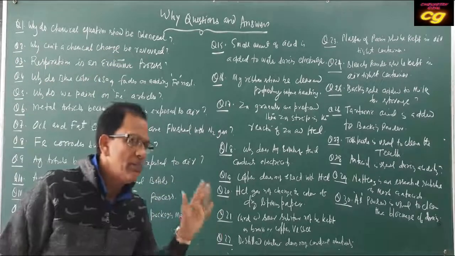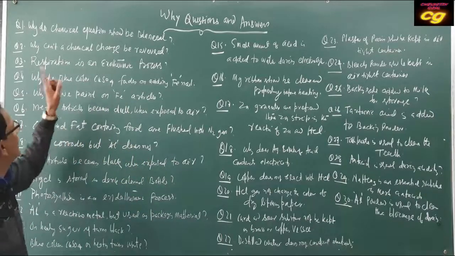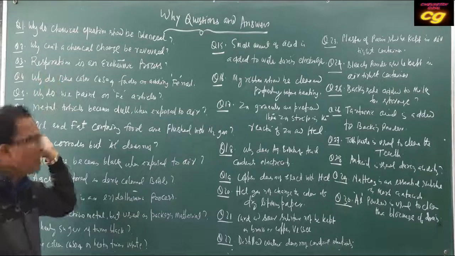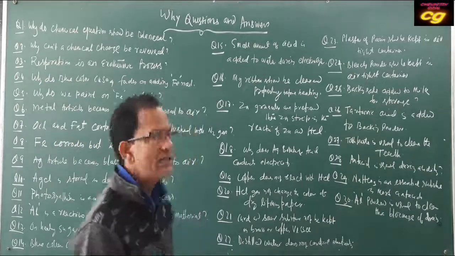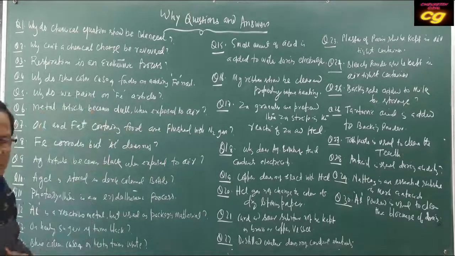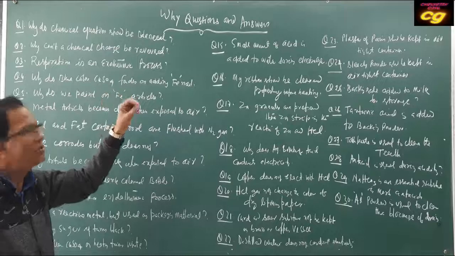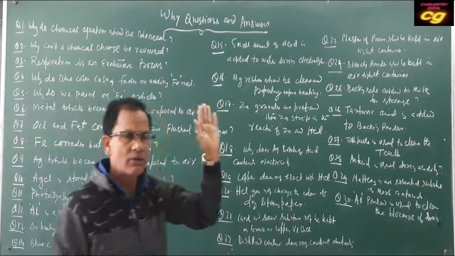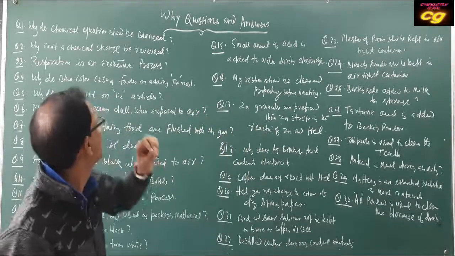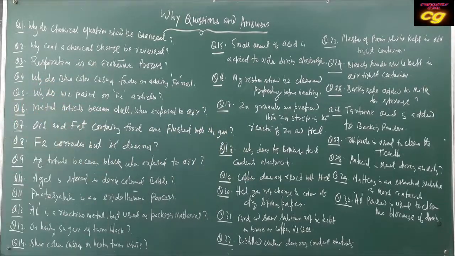All chemical equations should be balanced. Why? Because chemical equations obey the law of conservation of mass. As they obey the law of conservation of mass, the mass of reactants is equal to the mass of products. That's why the total mass of reactants and total mass of products are the same. That's why chemical equations should be balanced. Okay?